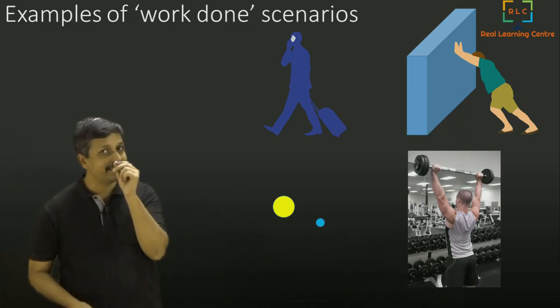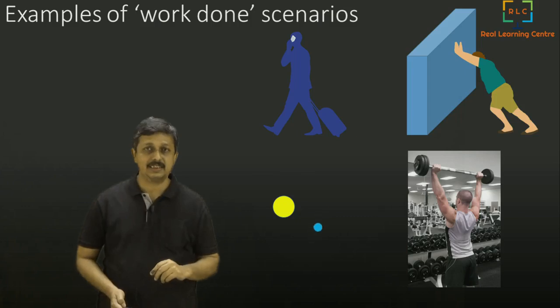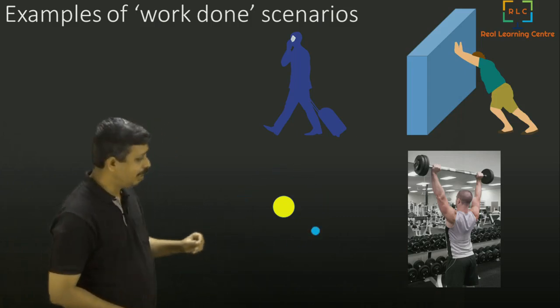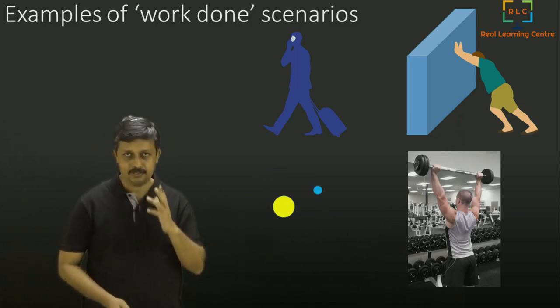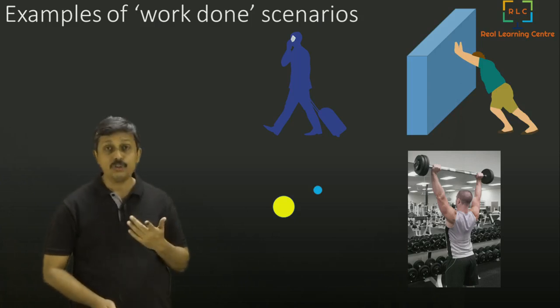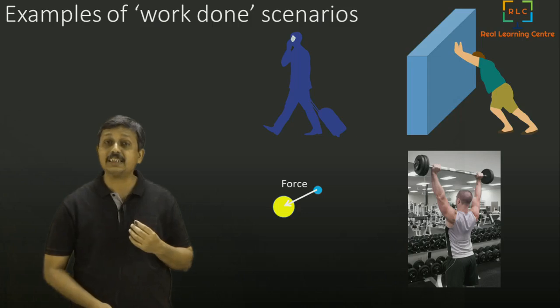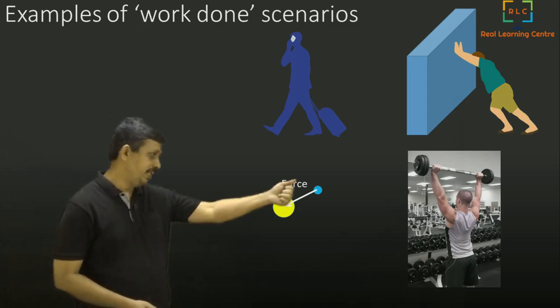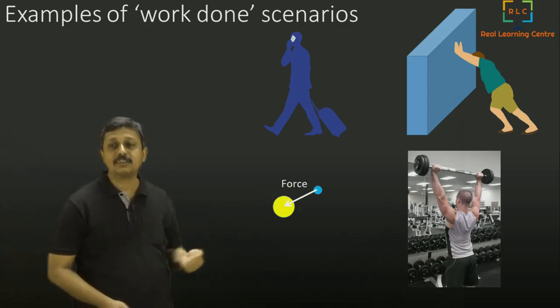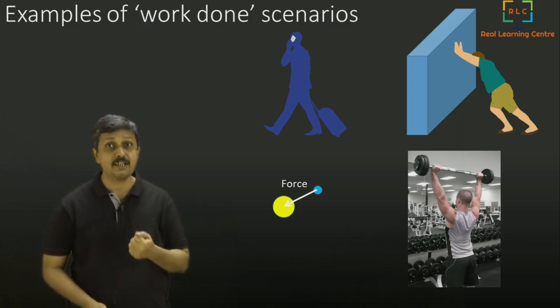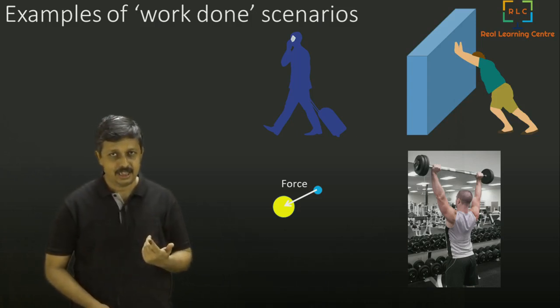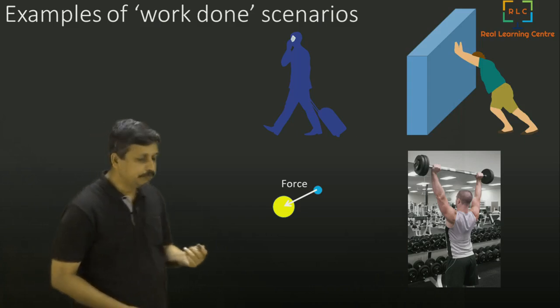So now, a slightly careful study is required. If you look at this, I will stop it at some point for a snapshot, and show you the direction of the force. The direction of the force is basically towards the center. It is pulling it towards the center. A force that pulls towards the center is called a centripetal force. That we have seen in circular motion.